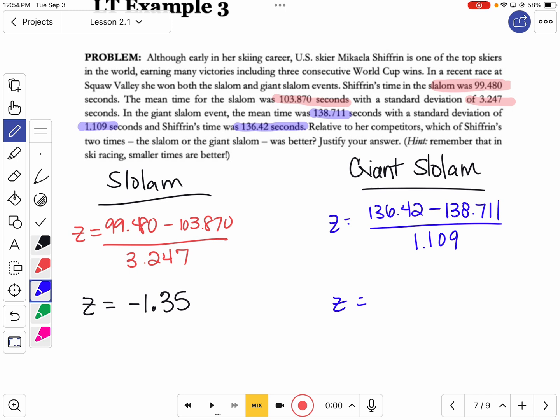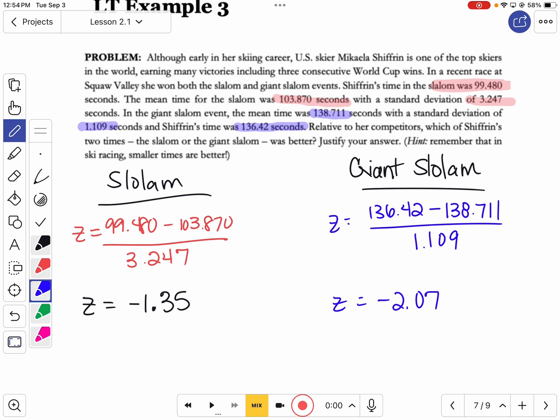So you just got to dig through the words to find the numbers that you need. It's 3 numbers anytime we want to do a z-score. So we get negative 2, call it 0.07.